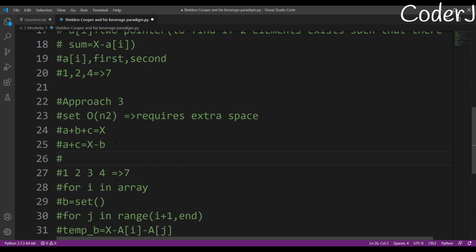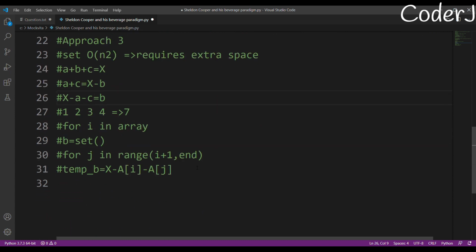That is exactly what I'm doing here. I'm just saying that x minus A minus C will be equal to B, right? So that is exactly what I'm doing. I'm calculating all the possible values for x minus A minus C, and I'm checking if such a B exists or not. Okay, so I'll create a temporary B, and after that I'll check if temp B is present in B. If this is present in B, then I'll just print true, which means yes, there's such a combination possible.